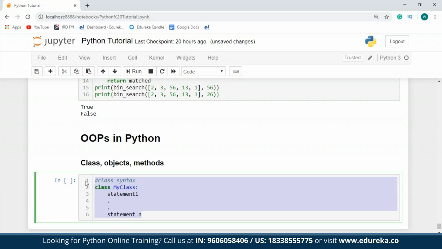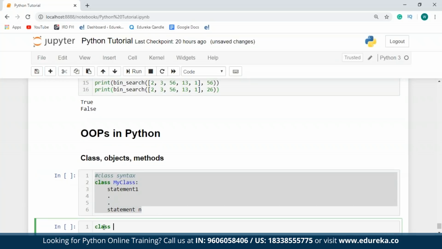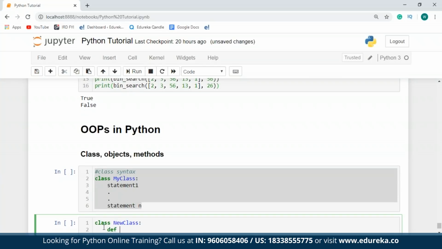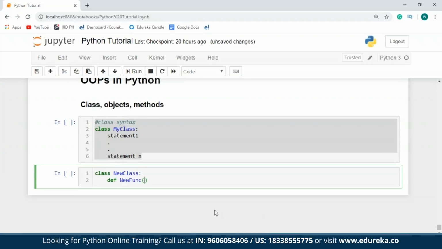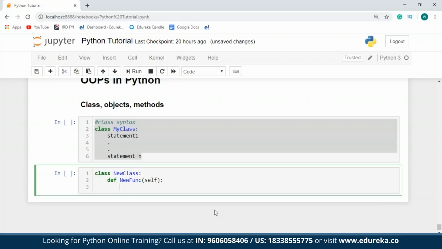Please make a note over here, guys, that it's mandatory for Python class functions to have a self parameter, unlike other languages such as Java. Self is nothing but a reference to the current instance of the class, and it is used to access the class variables. So I'll just create a class over here. I'll say class NewClass, and within this, I'll define a function, and I'll call it new function. Like I've already told you all, the first parameter to this by default should be the self parameter. So when this function is invoked, I just want to return hello world.